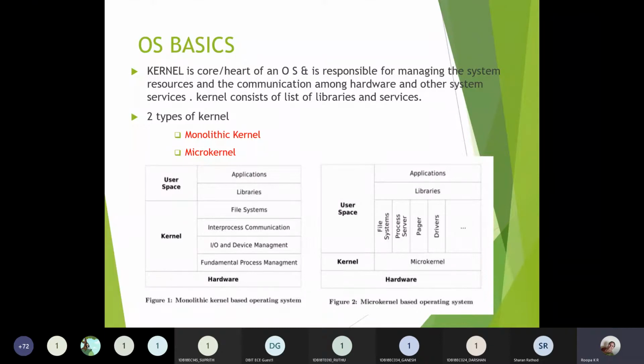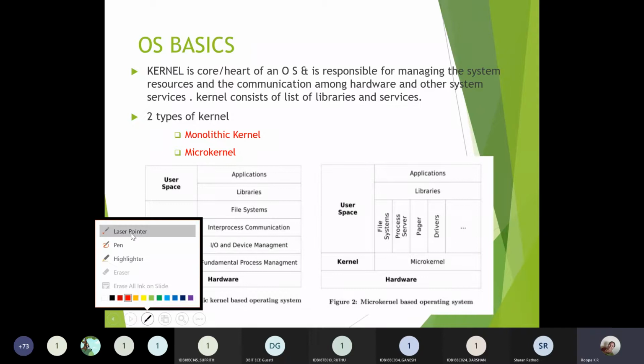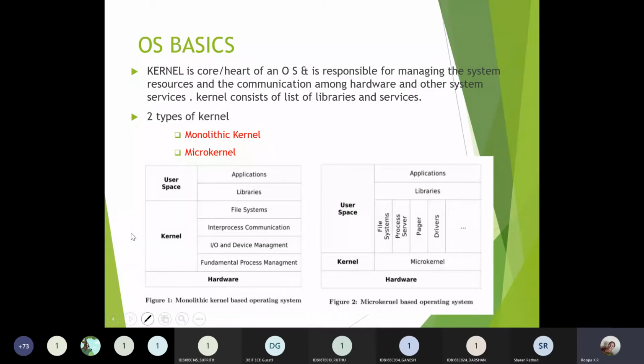So two different types of operating system kernels, monolithic and microkernel. This is how the internal functionality will be there with respect to the monolithic kernel, as you have user space and kernel space. Other than the applications, anything related to resources, file, storage elements, memory, everything will be taken care of by the operating system.